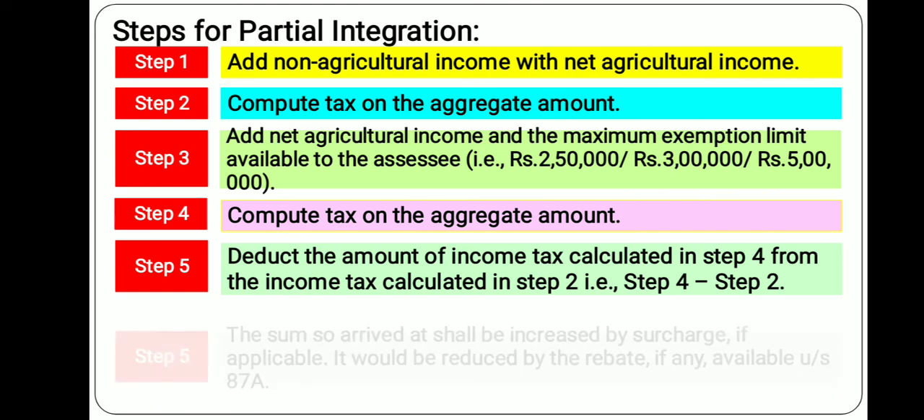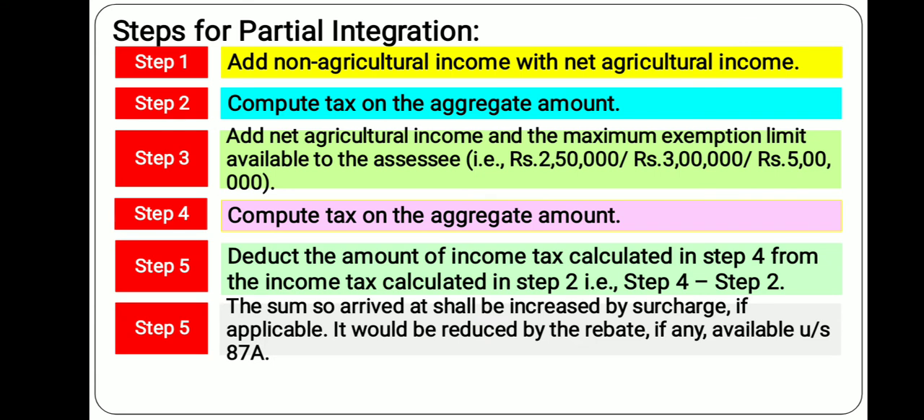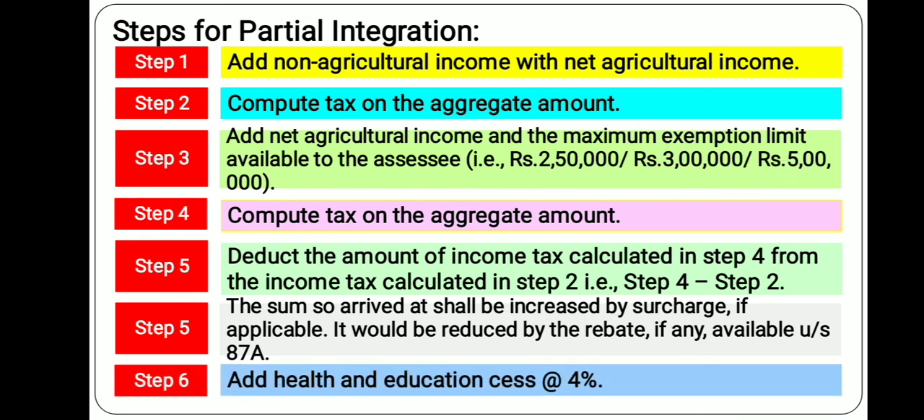Then in step 5, if some surcharge is applicable, then you add it. If some rebates are applicable, you deduct them. Then finally in step 6, you add the health and education cess at the rate of 4%. This is the process of partial integration of agricultural income with non-agricultural income in case of specified SSE.